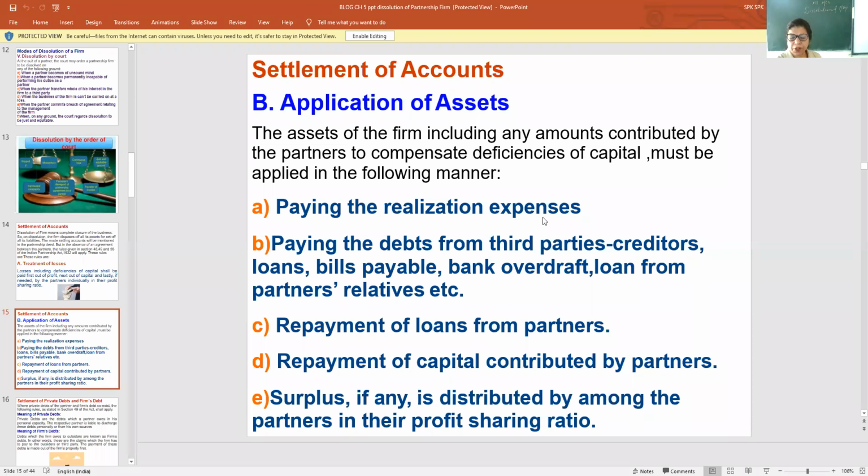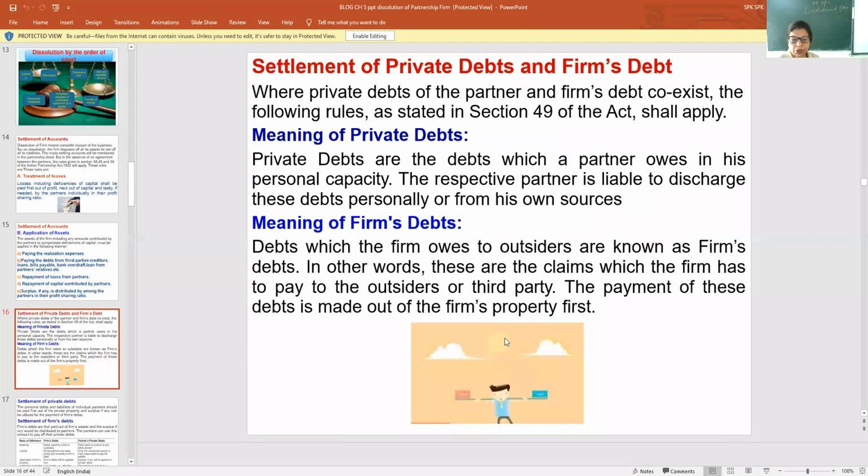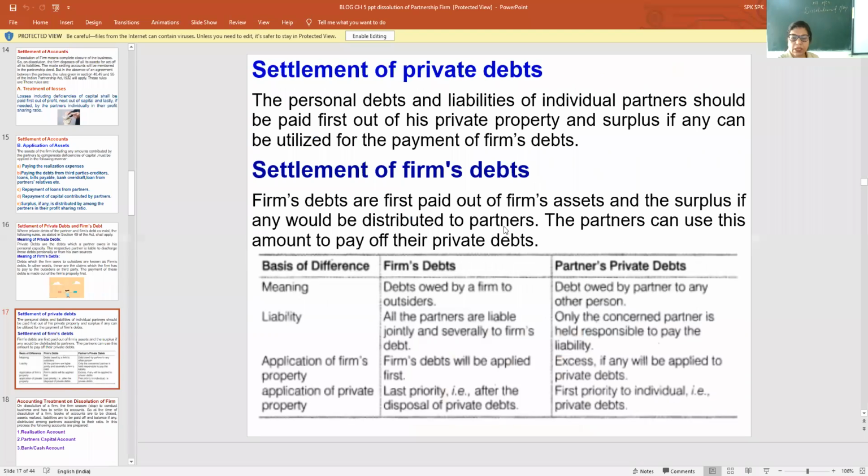First, application of assets by paying the realization expenses, then payment to third parties, then payment made to partners' loan, then if anything is remaining, the capital contributed by the partners, then if still remaining, they will distribute it in their profit sharing ratio. Then private debts and firm's debt. Private debts means the liability of the partner alone; he has to pay from his own sources. Firm's debt means this is the liability of all the partners.